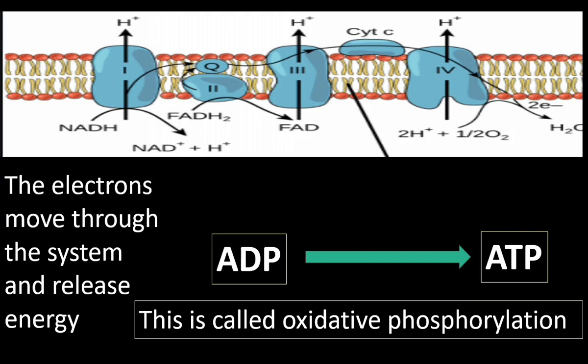What is phosphorylation? Addition of phosphate. ADP has 2 phosphates, ATP has 3 phosphates. Phosphorylation of ADP produces ATP. This phosphorylation takes place after the oxidation of NADH2 and FADH2. So this phosphorylation is called oxidative phosphorylation.